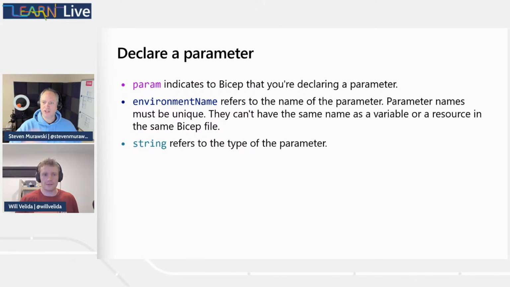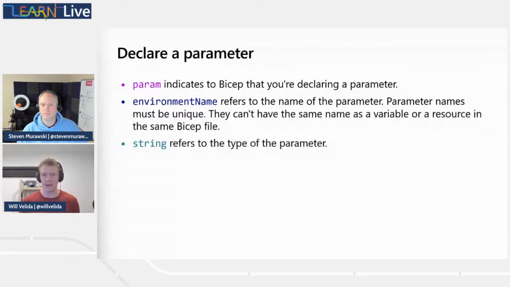Now, Will, why don't you take us through this? Well, declaring parameters is fairly straightforward. Like you said, we're essentially giving our template an instruction. So the param keyword will indicate to our Bicep template that, hey, this is a parameter. This is what we're going to be declaring. So we start off by typing in param, and that's how we start creating our parameter. The environment name here refers to the name of our parameter.